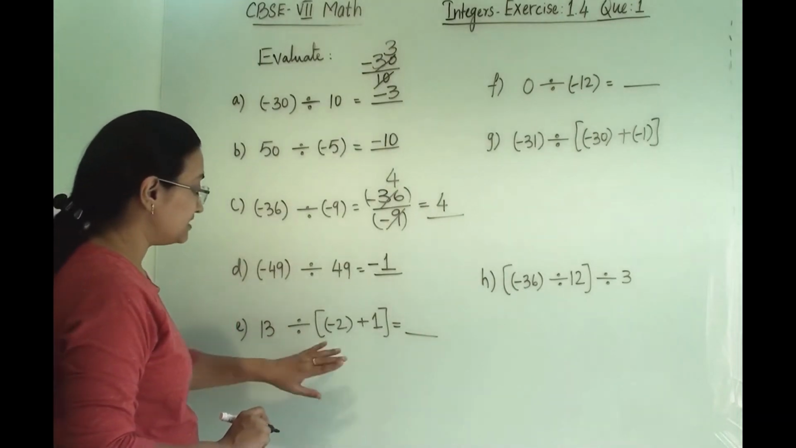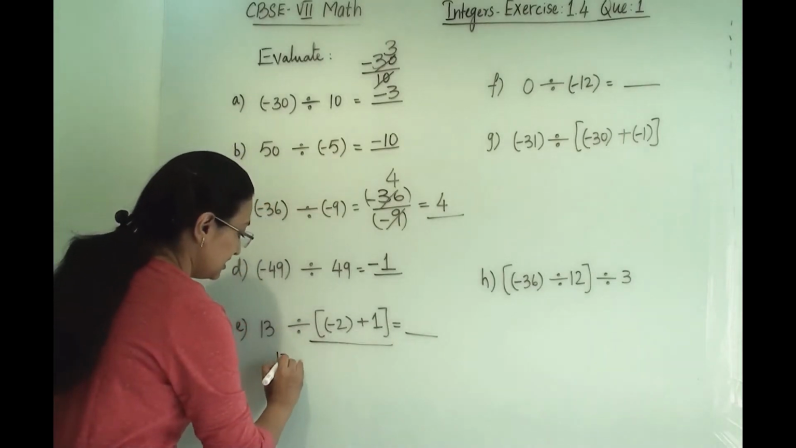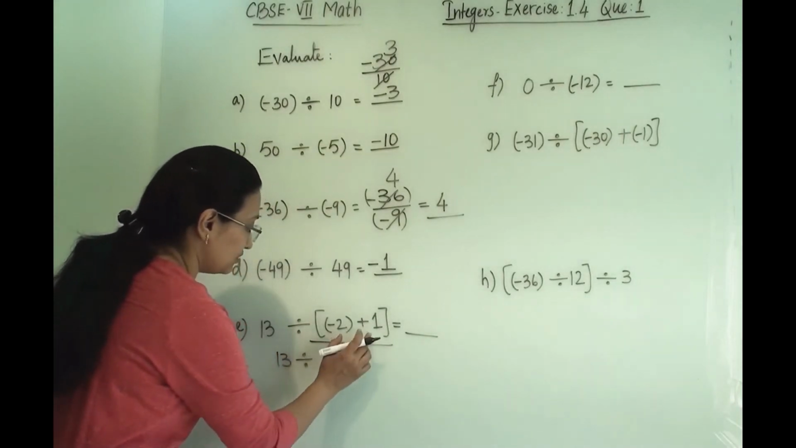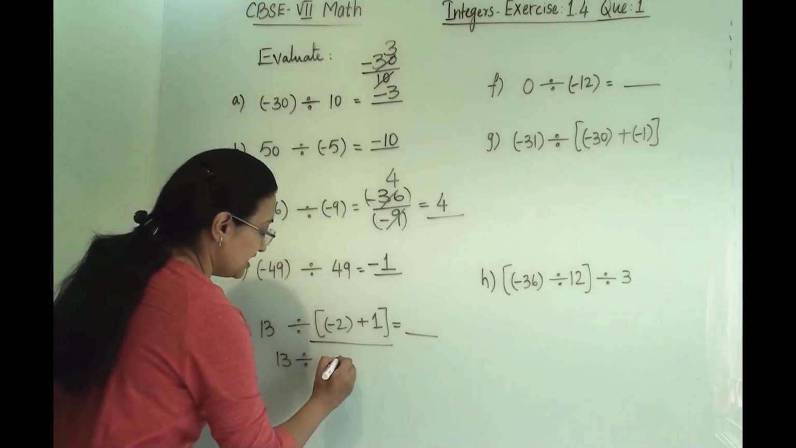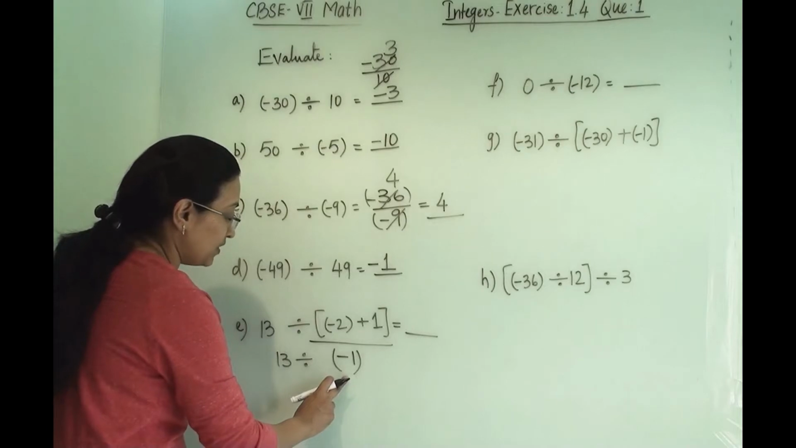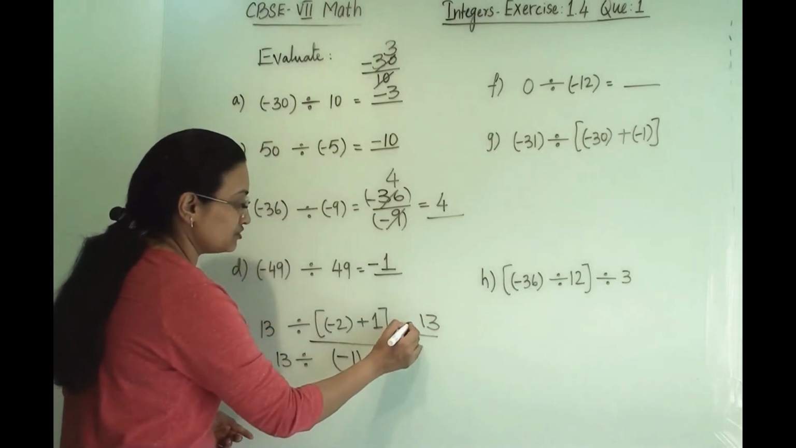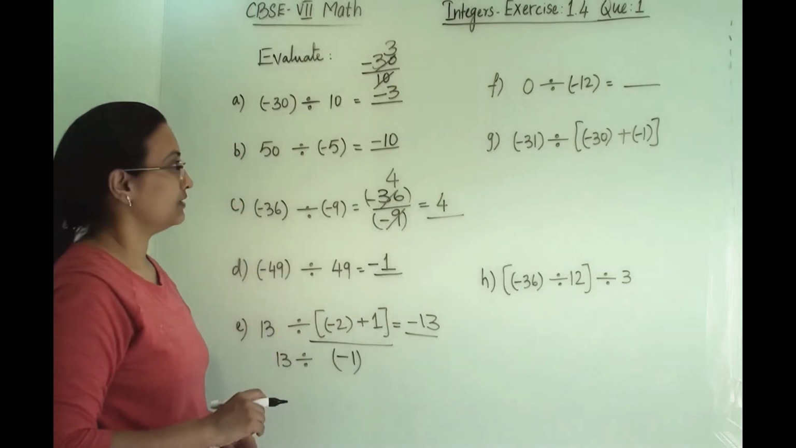Next, 13 divided by this term. So first we have to solve this term. Here 13 divided by, let us solve this, minus 2 plus 1. It will give us minus 1. So 13 divided by 1 is 13, and one integer is negative, so our answer is minus 13.